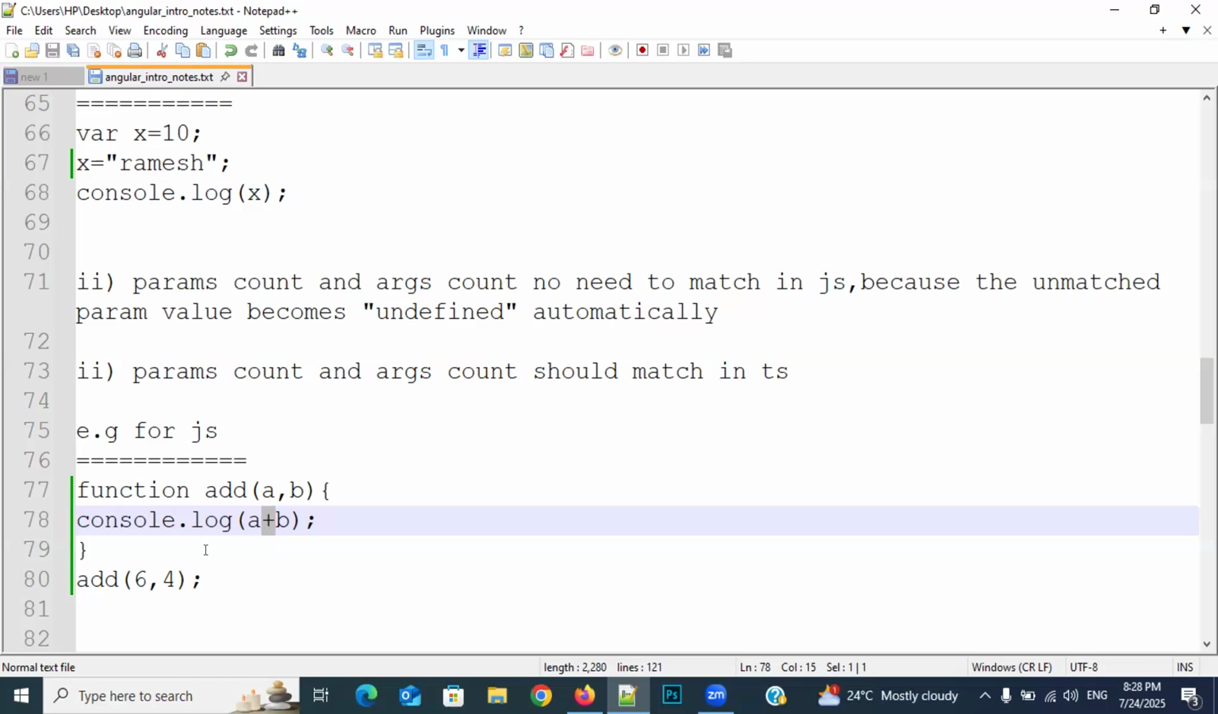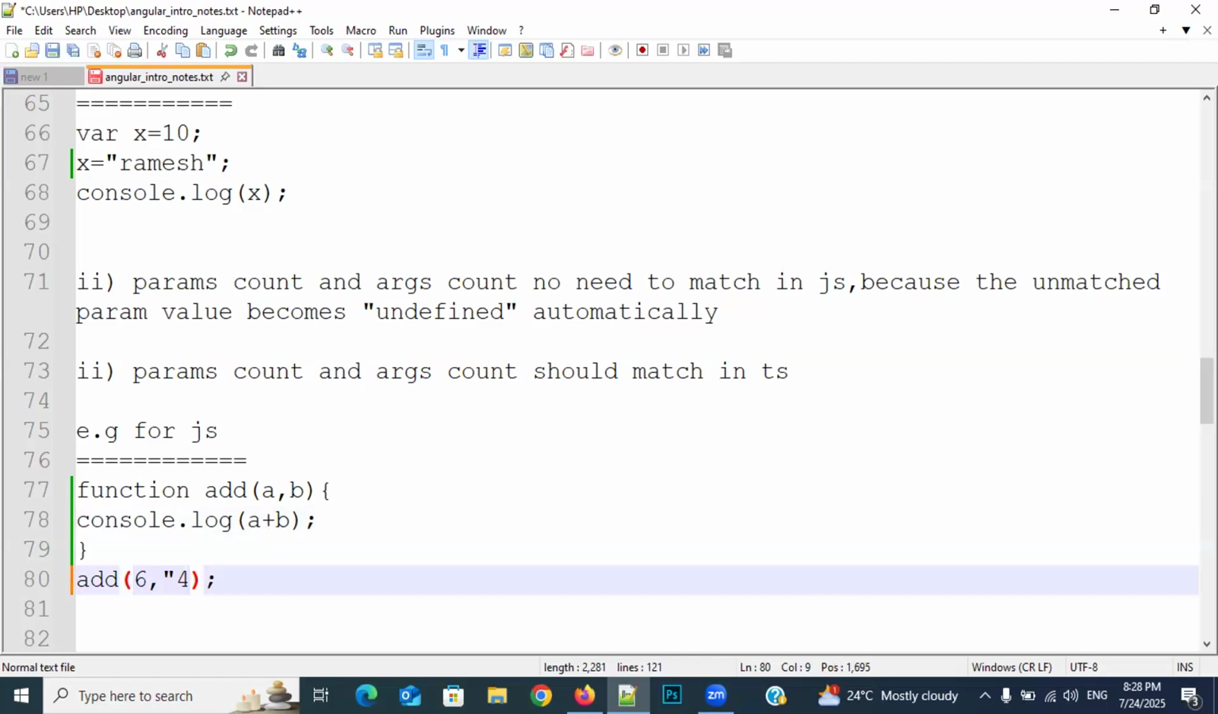For example, here I am keeping 4 in double quotations. If you keep 4 in double quotations, what does it become? String only. Though it is a number, since you are writing it in double quotation, TypeScript and JavaScript both will treat it like a string. Then what is the output I will get? Error, or 6 and 4, or 6? Respond everybody.